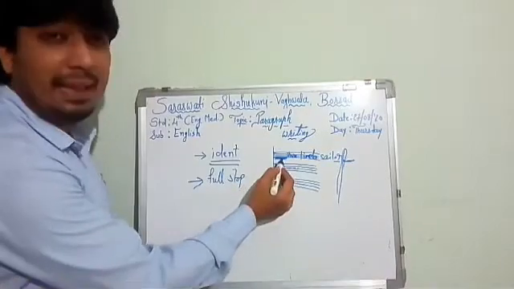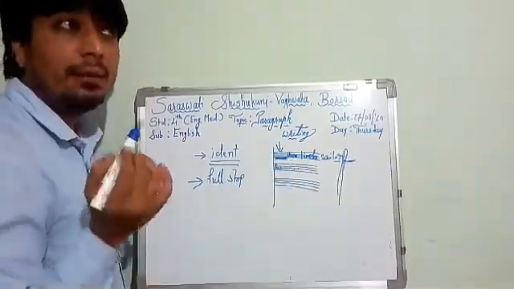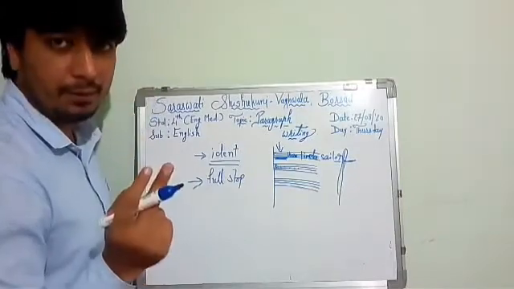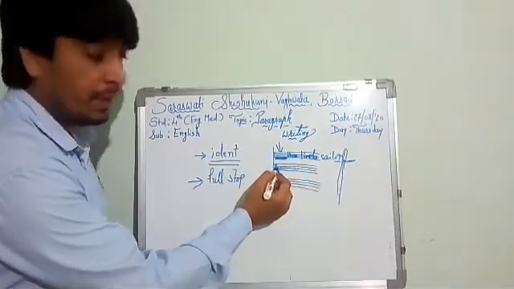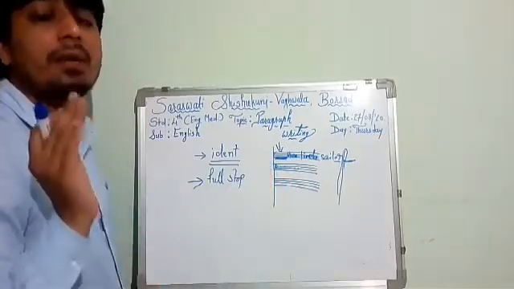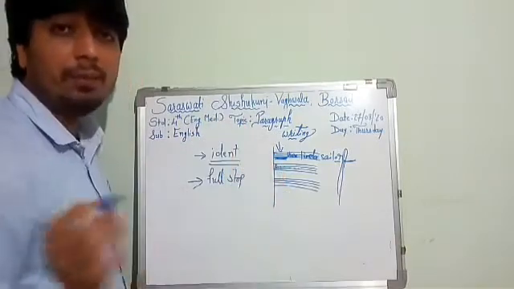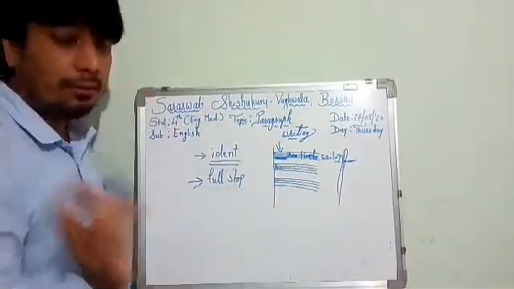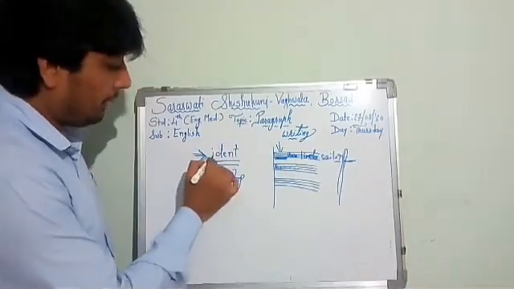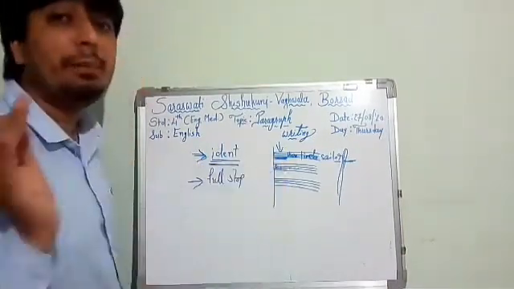When you begin the paragraph, you keep two fingers space. But in the second line there is no need to keep space. You can write directly near your margin. So that is the first and second rule: first there must be an indent, two finger space when you begin your paragraph.